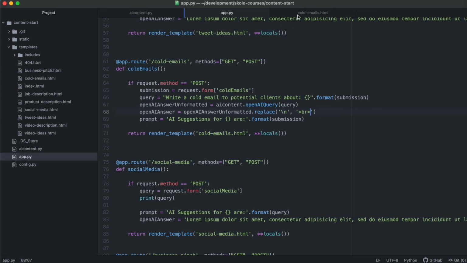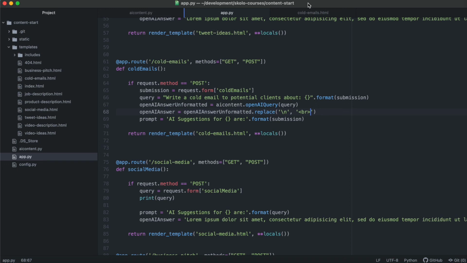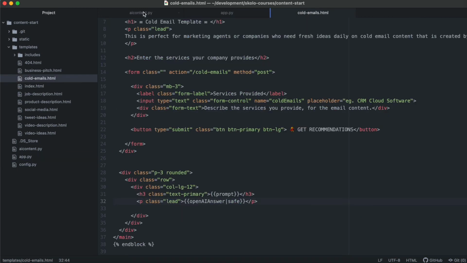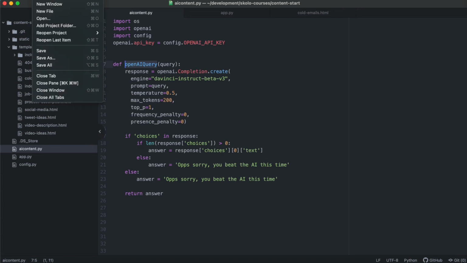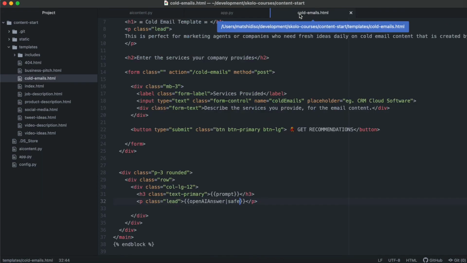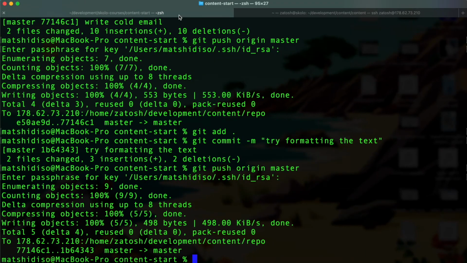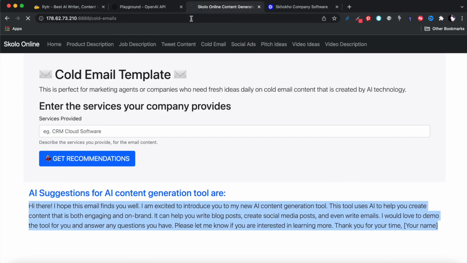Okay, so for you to be able to display it in your HTML, you want to replace it with a break, and then make sure that you pass it in the front properly, so that it shows correctly. And then there's something else that I just noticed over here for my content, the maximum tokens, that's 200. I think that's okay. All right, so let's save that. Did we change anything? We didn't. All right, so let's refresh this and test this again.